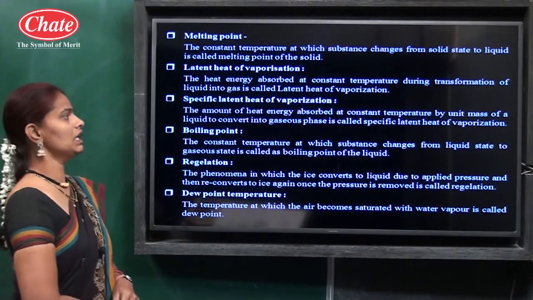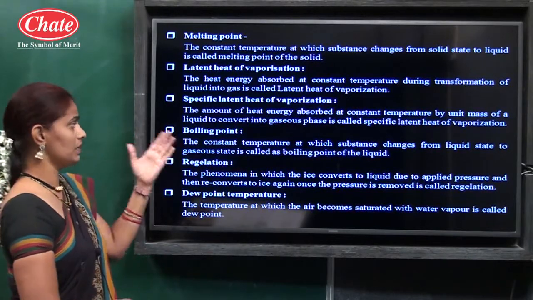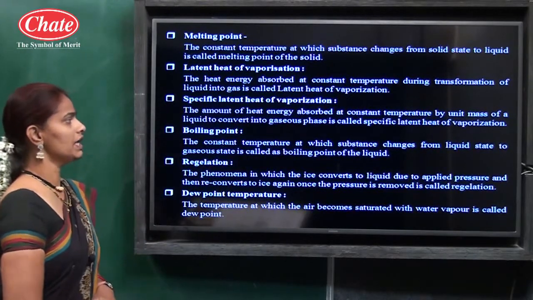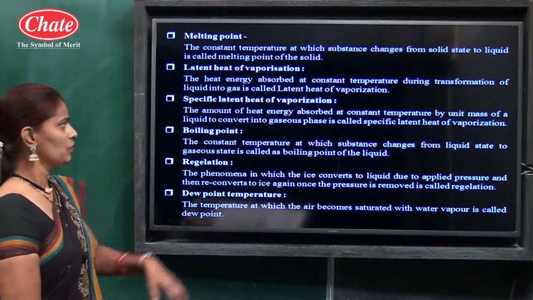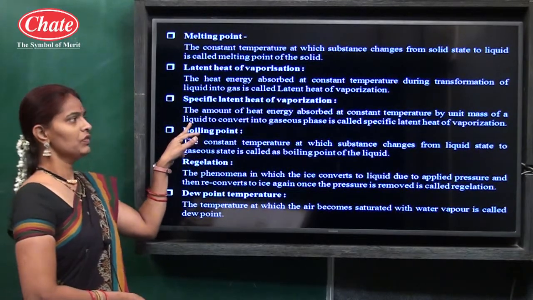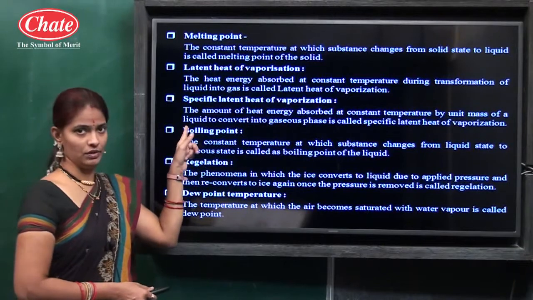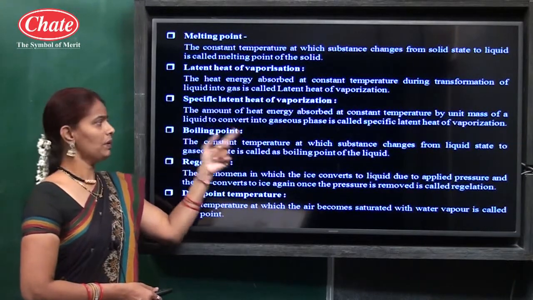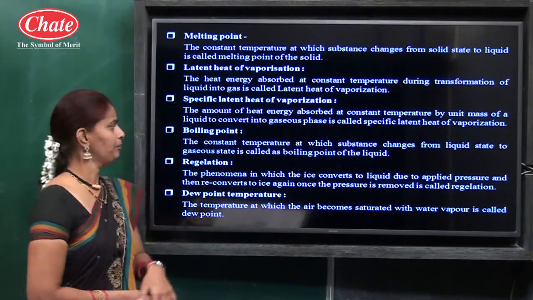Then the third term, specific latent heat of vaporization. The amount of heat energy absorbed at constant temperature by unit mass of a liquid to convert into the gaseous phase is called specific latent heat of vaporization. Vaporization means formation of vapor, and that is why here unit mass of substance is replaced by unit mass of liquid. We know vapor forms from liquid, that is why we use a liquid here.